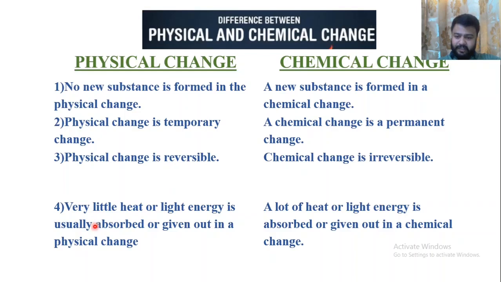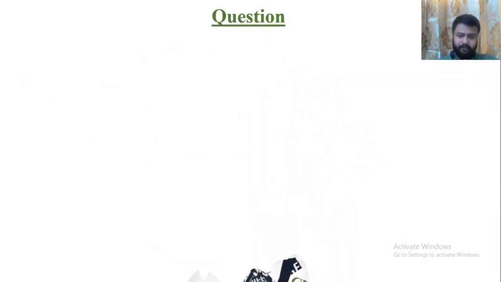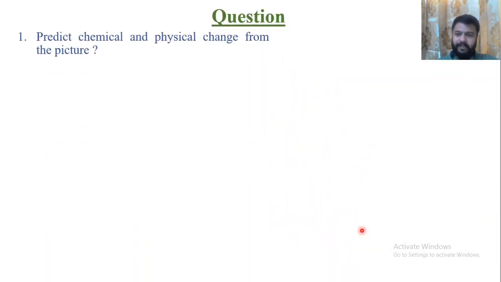In a physical change, a very small amount of heat or light energy is usually absorbed or given out. But in a chemical change, a lot of heat and light may be absorbed or given out. It depends: sometimes a very high amount of heat and light energy, sometimes only heat, sometimes only light energy. It depends upon the type of chemical reaction. Okay, now question time. Predict the chemical and the physical change from the picture.